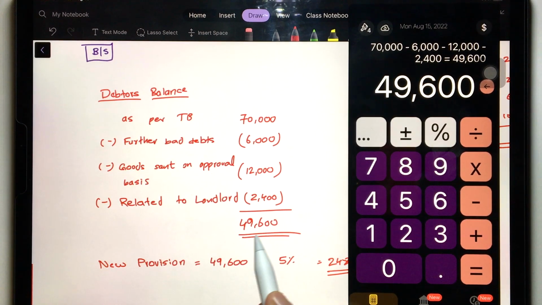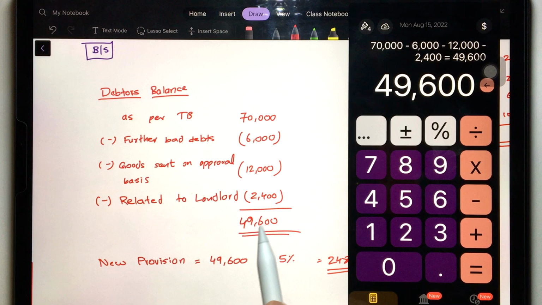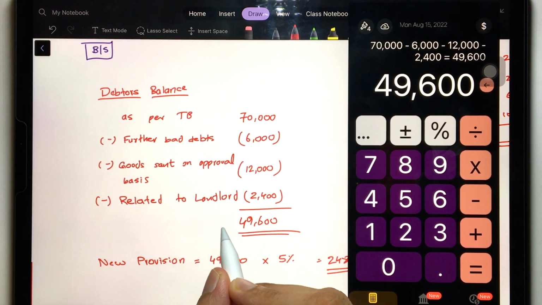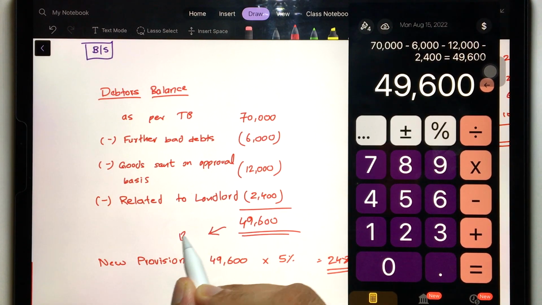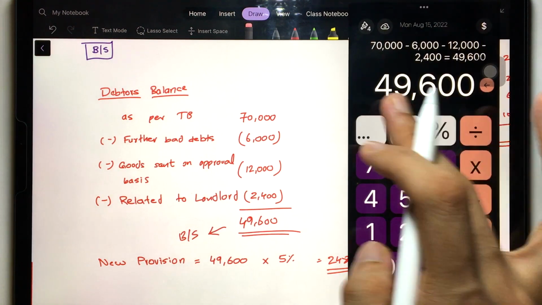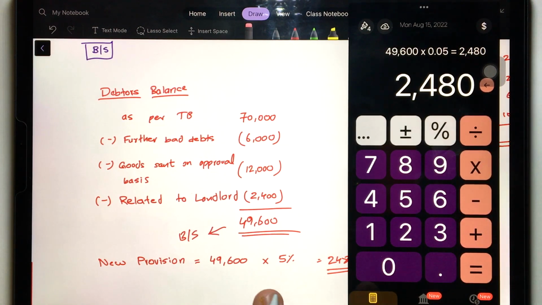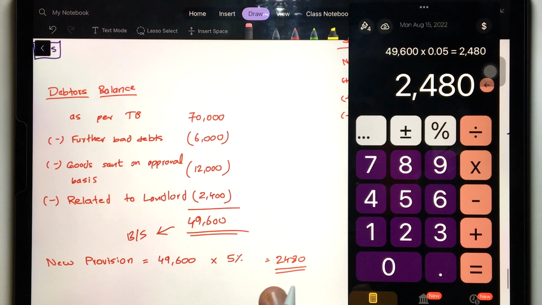This is the debtors balance after rectifying all the errors and also considering the further bad debts. Okay, 49,600. So this you can directly take to the balance sheet. And then you have to calculate the provision, 5% provision now. So this 5% provision will be calculated on this 49,600 into 0.05, that's equal to 2,480. This is the new provision. Is that clear?